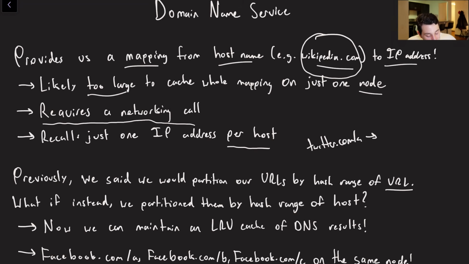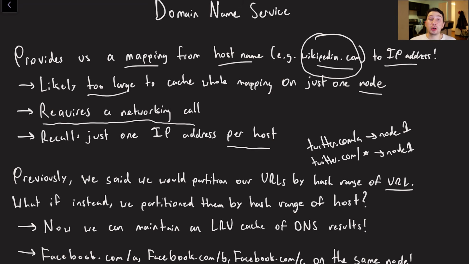And so previously, we said to ourselves, hey, if we have twitter.com/a, that's always going to be processed on node 1. But what if instead of doing that, we just said twitter.com/anything, so /*, that's going to be processed on node 1. Now, instead of partitioning on the URL itself, what we could actually do is partition on the host. So the question is, what benefit does this actually get us?